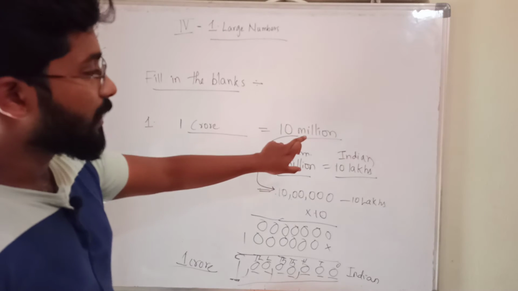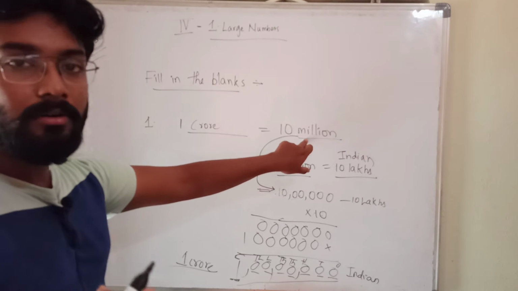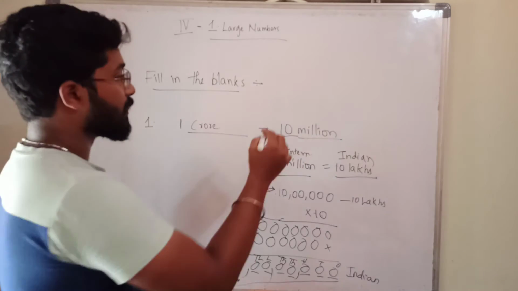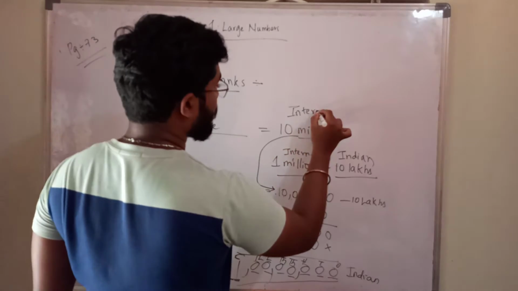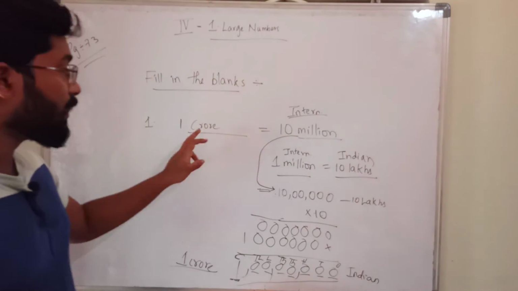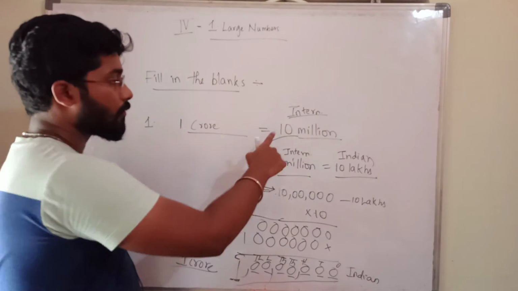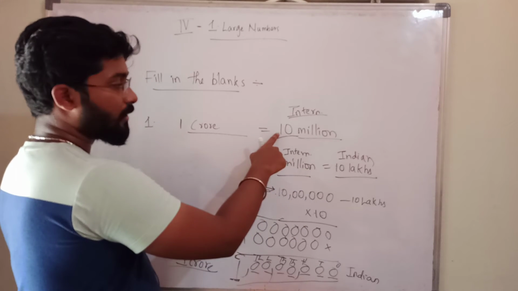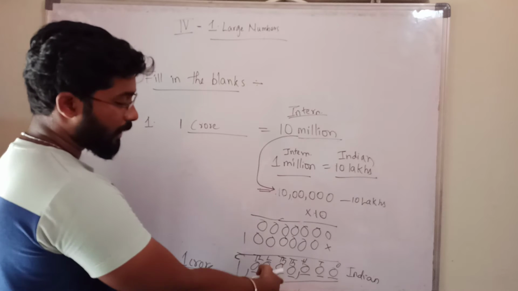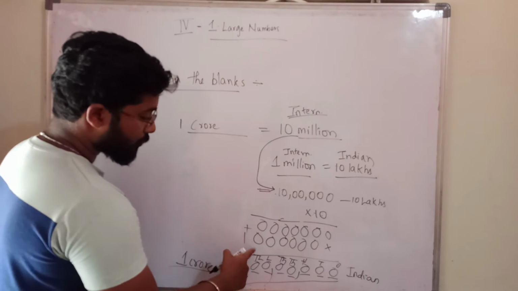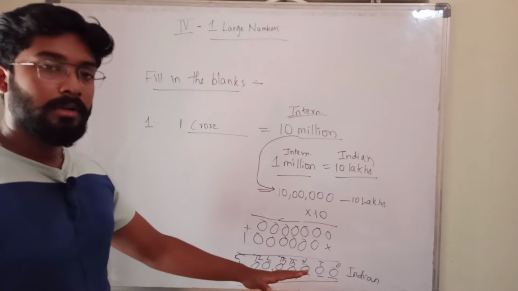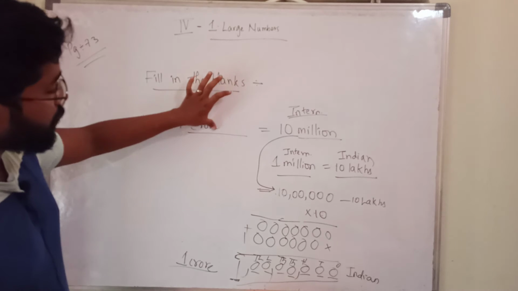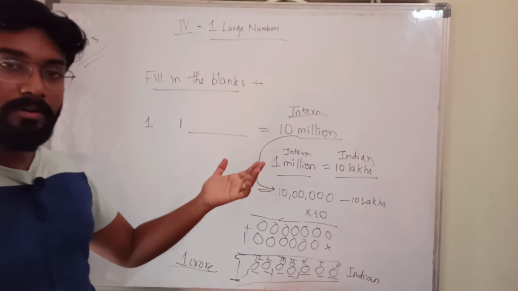10 million means what we have to know. First of all, million means 10 lakhs. He has given in international place value system. This is international, but what we want in Indian. What is that number? We don't know. So million means 10 lakhs. How many are there? 10 into 10. You have to multiply and add. You added these two. What you got? You got one number. In which we have to represent that one? In Indian, because in Indian only there is a blank. What is that number? We have to find.